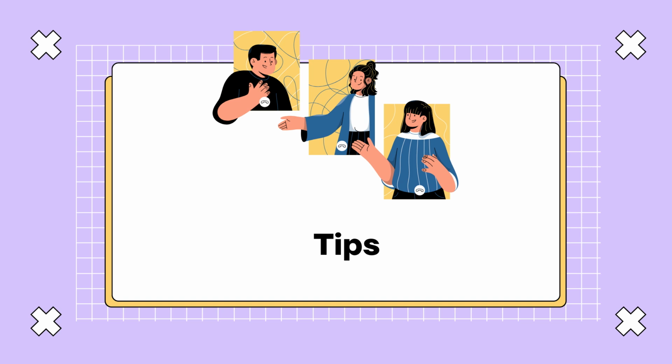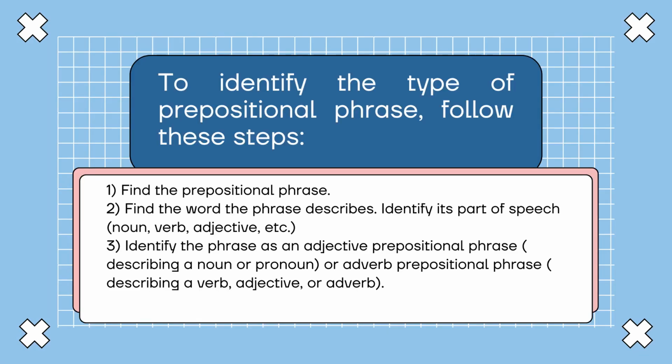Furthermore, I'll give you some tips that can help you to do this exercise well. To identify the type of prepositional phrase, follow these steps. First, you need to find the prepositional phrase. Next, you need to find the word the phrase describes. Identify each part of speech.